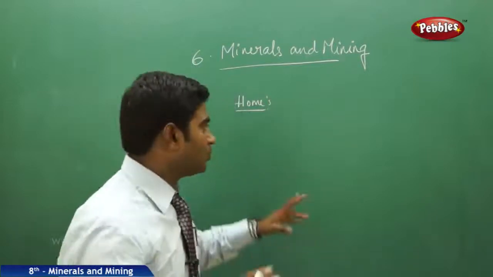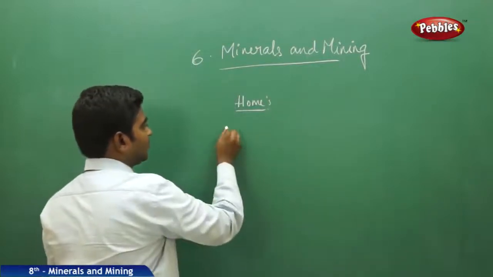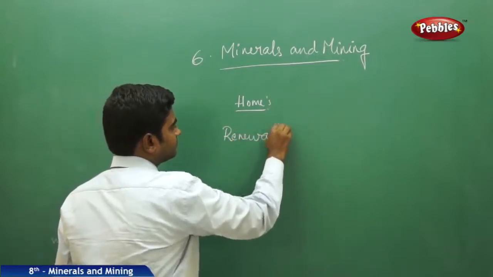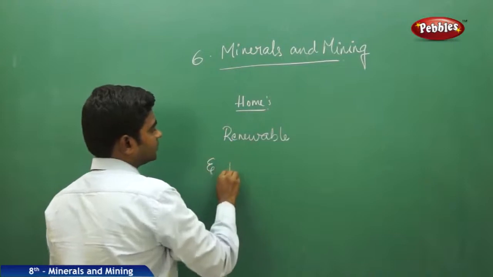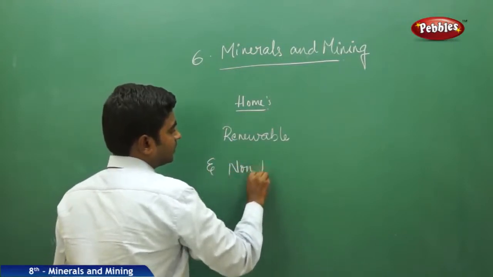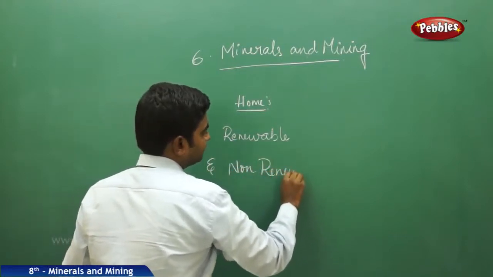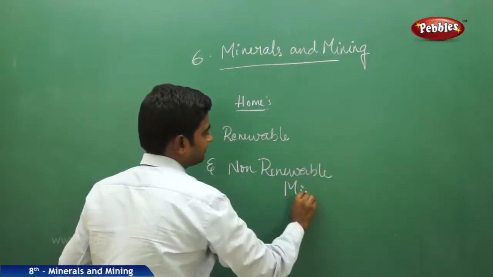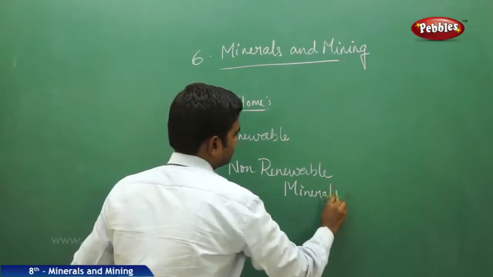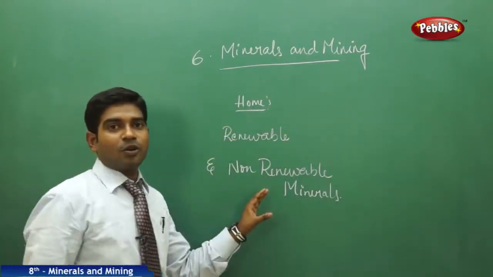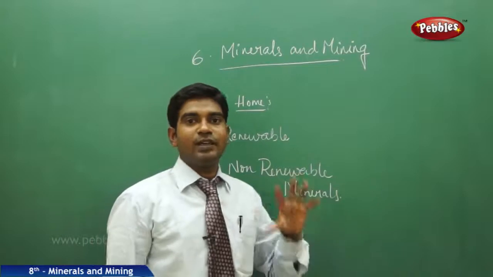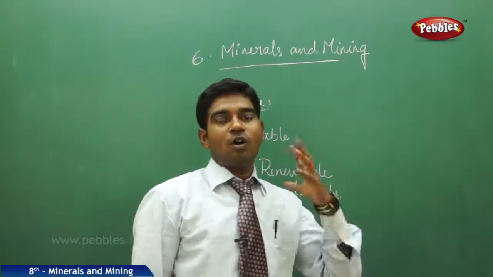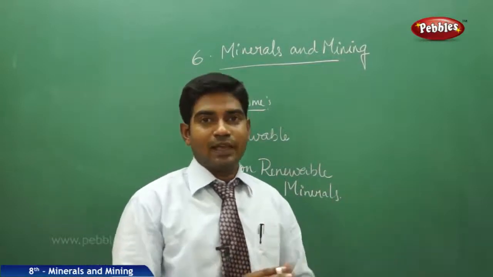In nature we have two categories of minerals. One is renewable and the other is non-renewable minerals. Minerals are the products we get naturally hidden in the earth. They may be in solid form, liquid form, or in a mixed nature with their allies.